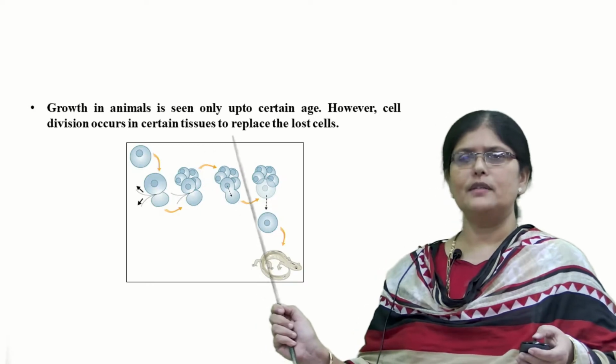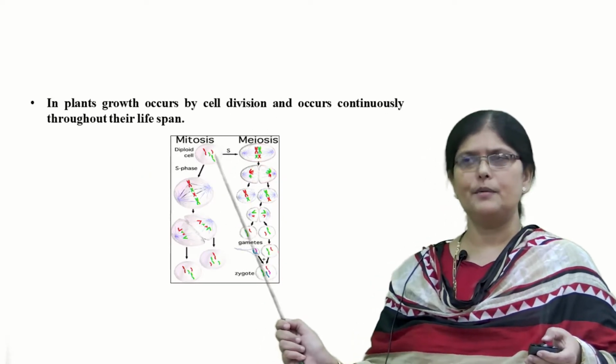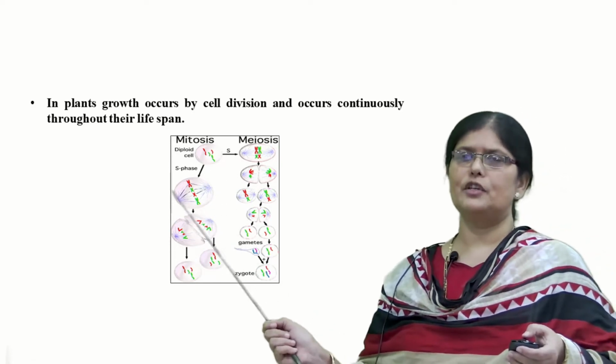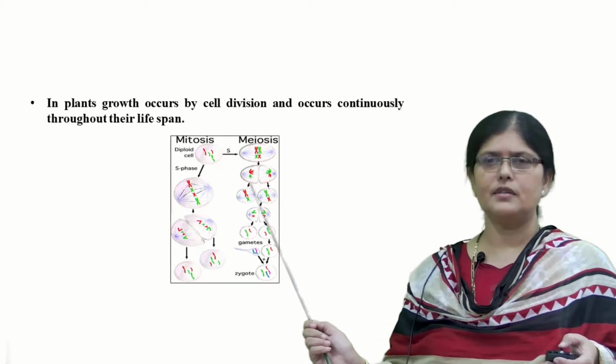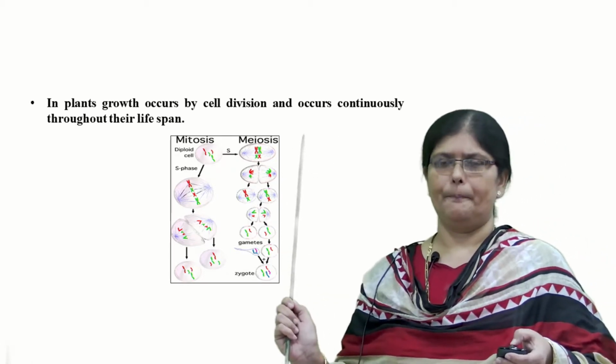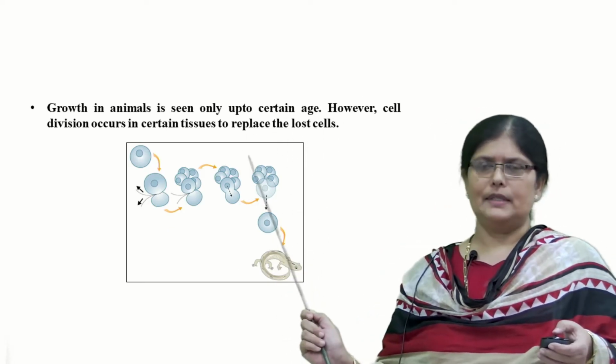In the picture, you can see mitosis as well as meiosis types of cell division. Mitosis is exhibited in the vegetative parts of the plant body, whereas meiosis is exhibited in the reproductive parts of the plant body.